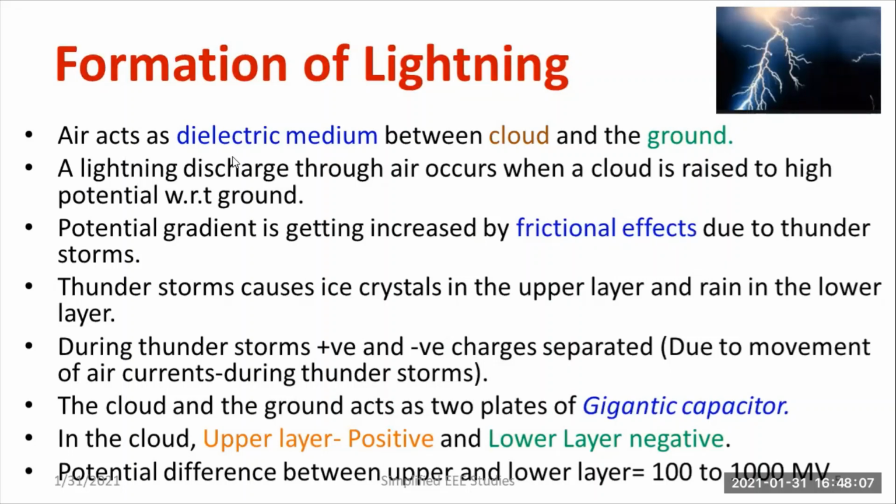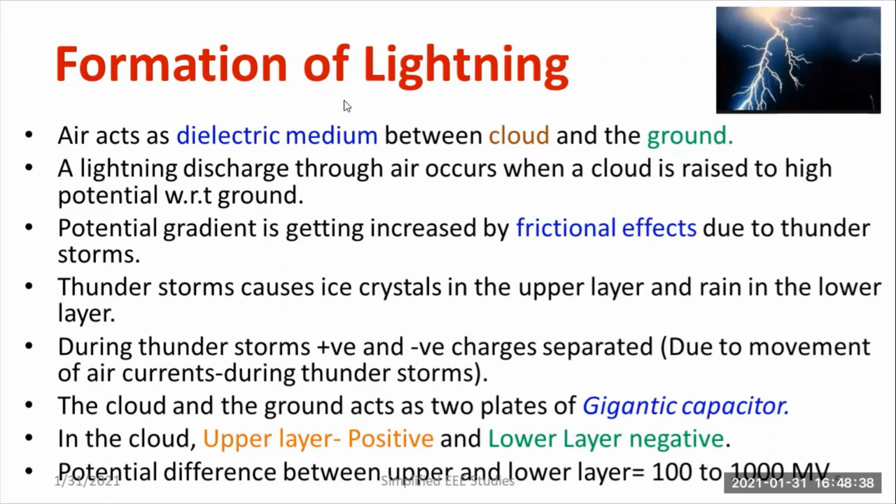You know, air acts as a dielectric medium between cloud and ground. A lightning discharge through air occurs when the cloud is raised to high potential with respect to ground. Then only this lightning phenomenon will take place. So there will be a potential difference. This potential gradient, what I can call the electric field, volt per distance, is getting increased by frictional effects due to thunderstorms.